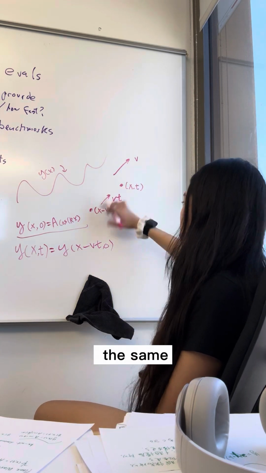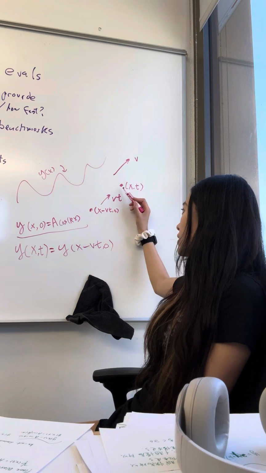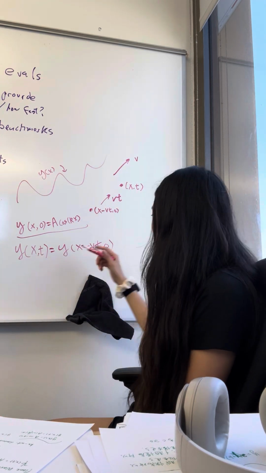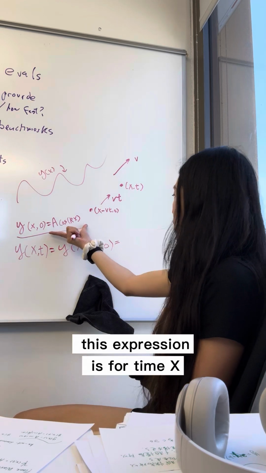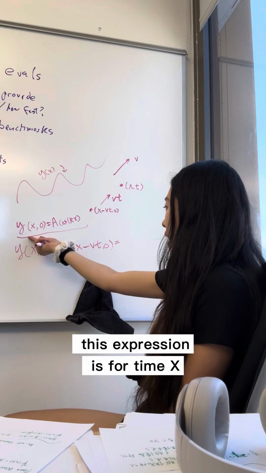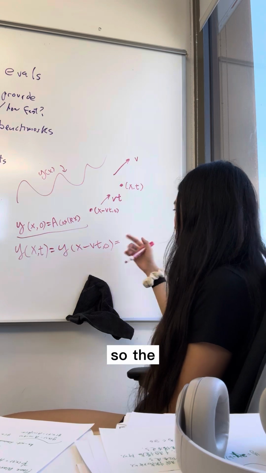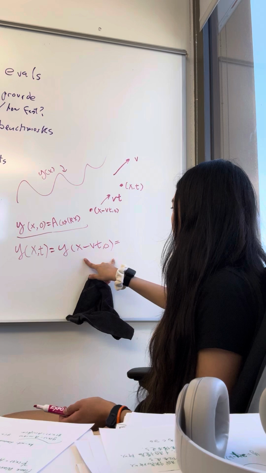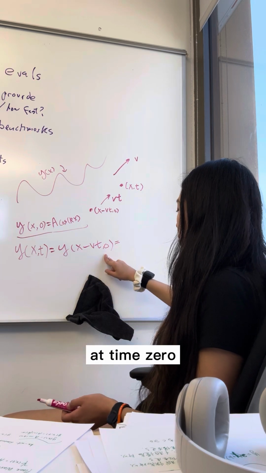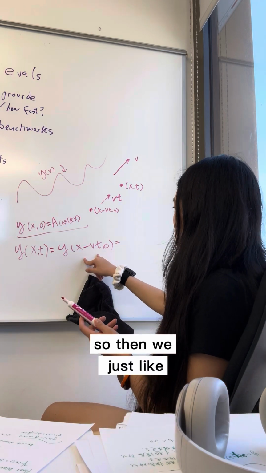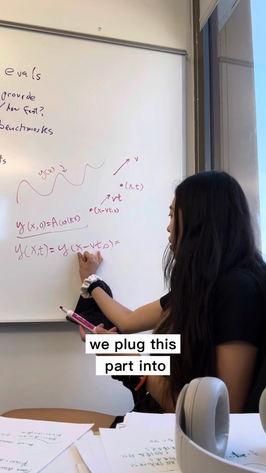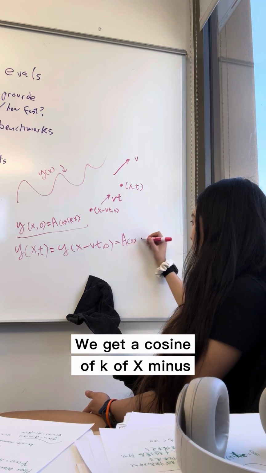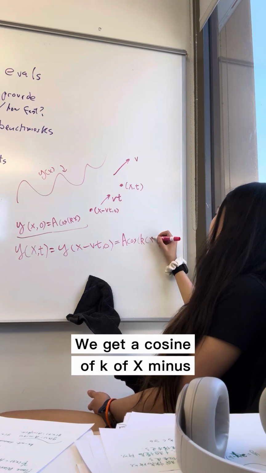Any single point obeys this transformation. We already know the expression for anything at time 0, so we plug x minus vt into x and get A cosine of k times x minus vt.